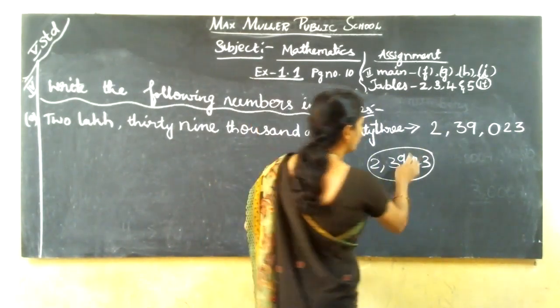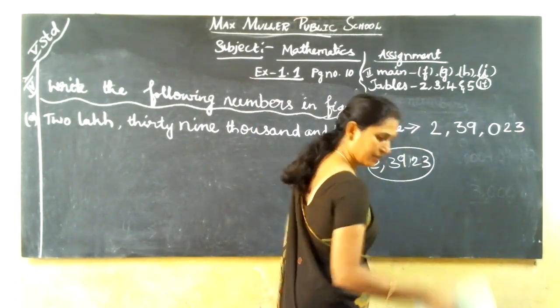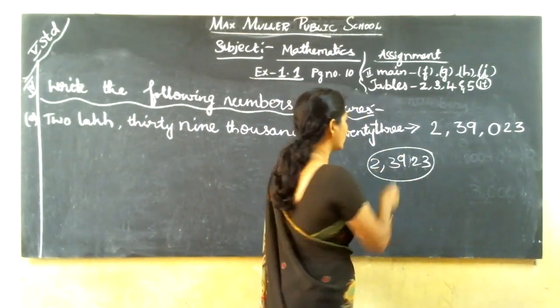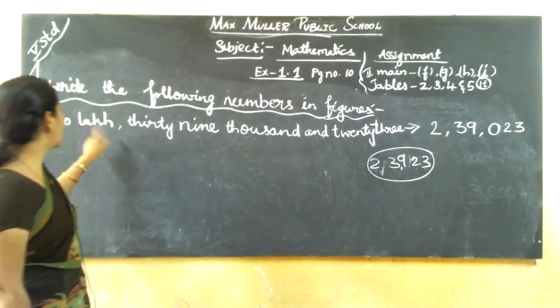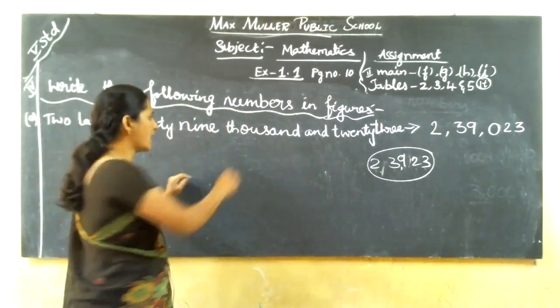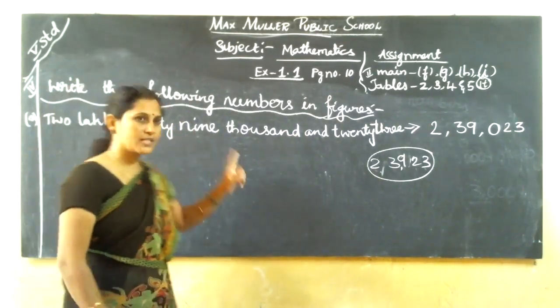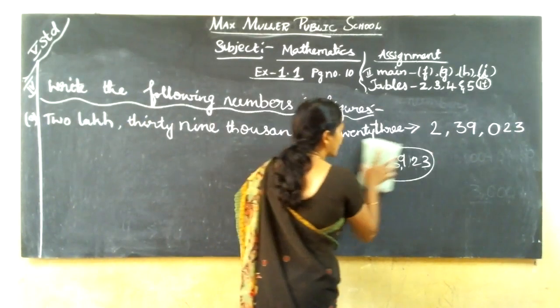What will come? If you have not written 0 here, what will become? See, 1, 10, 100, 1000, 10,000, 23,923 it will become. But here they have given 2,39,023. So represent the number properly according to the place value.